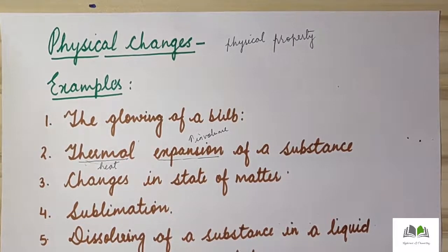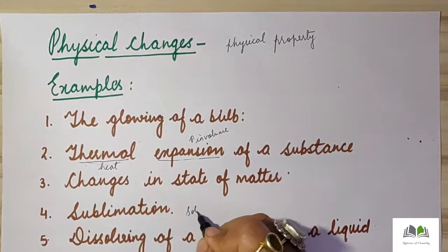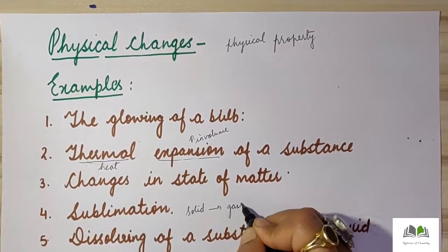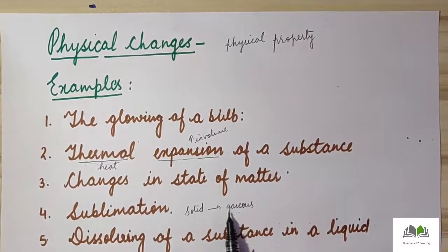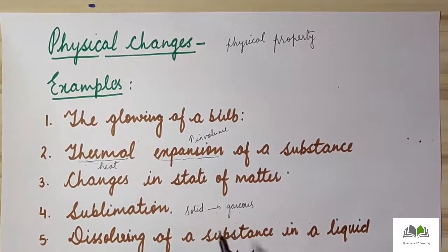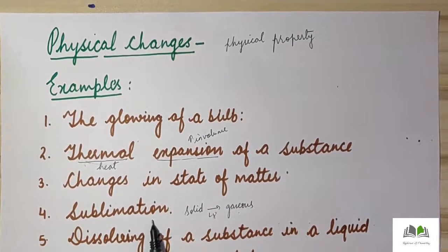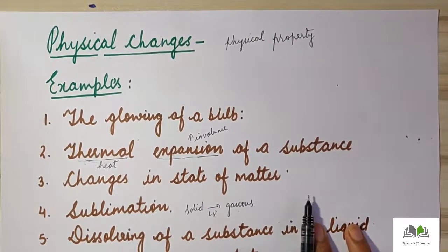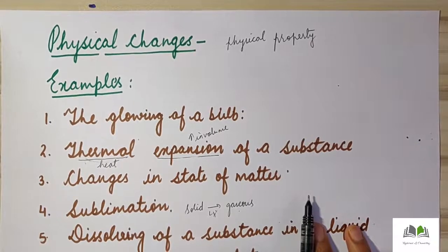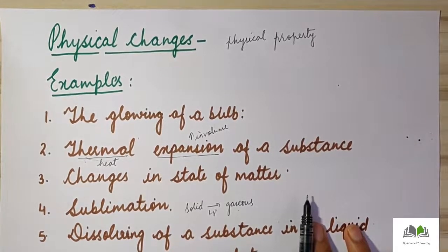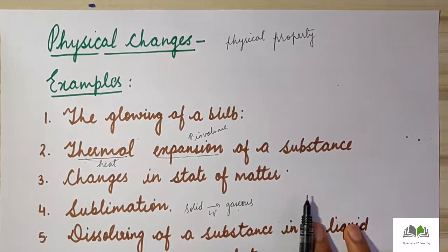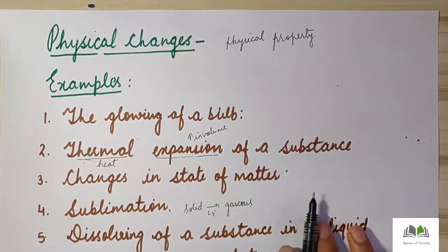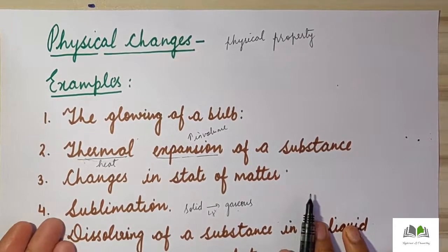Next we have sublimation. We know what sublimation is: when a solid substance directly changes to gas, and gas directly changes into solid without a liquid state. That process is known as sublimation. An example is the naphthalene ball. If we take a naphthalene ball in a container and heat it, we will not open the container, otherwise the fumes will go into the atmosphere. We will keep it in a container, and after cooling the vapors, again it will change into a naphthalene ball. Another example is ammonium chloride.